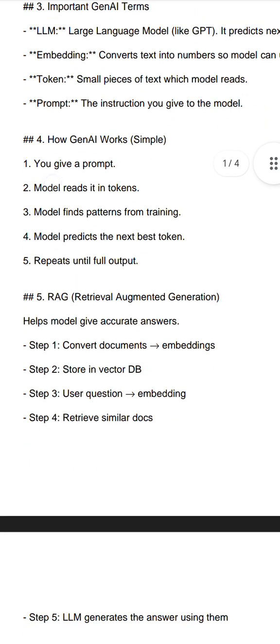How GenAI works: you give a prompt, the model reads it in tokens, the model finds patterns from training, the model predicts the next best token, and repeats until the full output. It tries to give you the best output, and if you want the best output, then you have to use the best prompt engineering. We have some kinds of prompt engineering like zero shot and also chain of thought. So you have to use the best prompt if you want a good output.